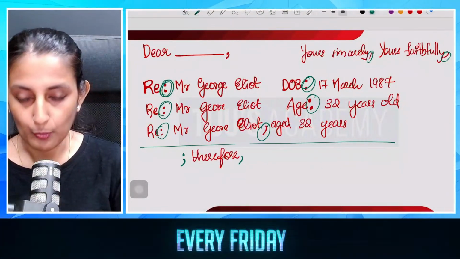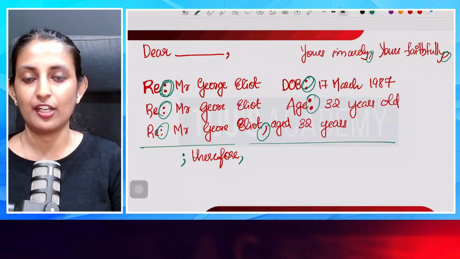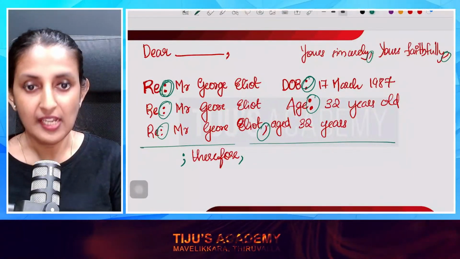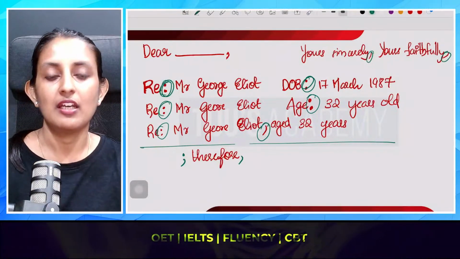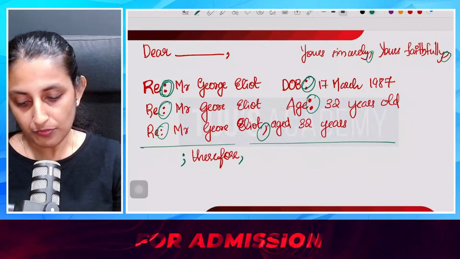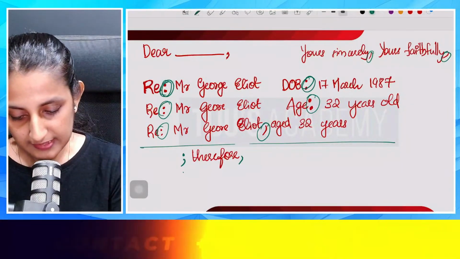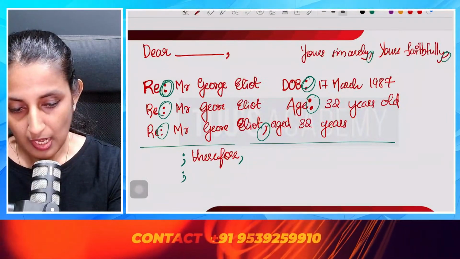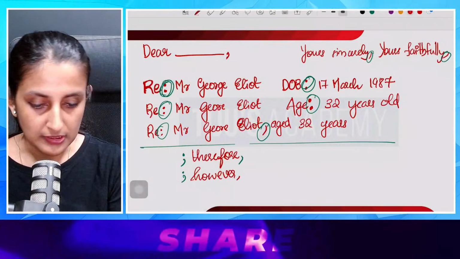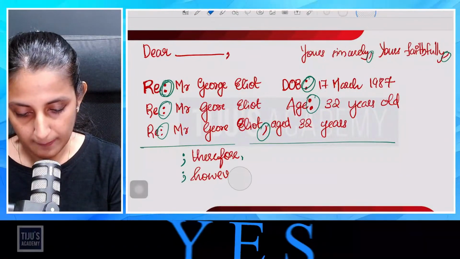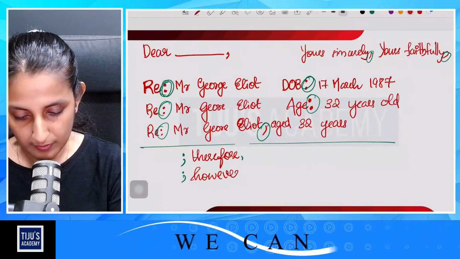So before therefore, this kind of punctuation has to be used. Right before that you have to go for a semicolon, and right after that you have to use a comma. The same format goes for however. If you are using however, you have to use the same format.